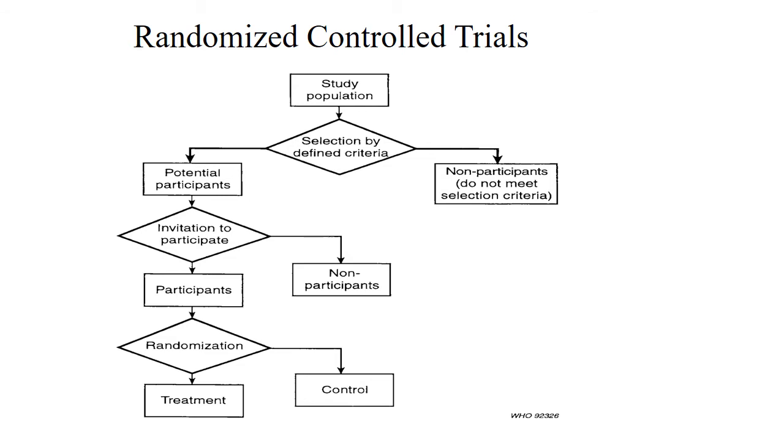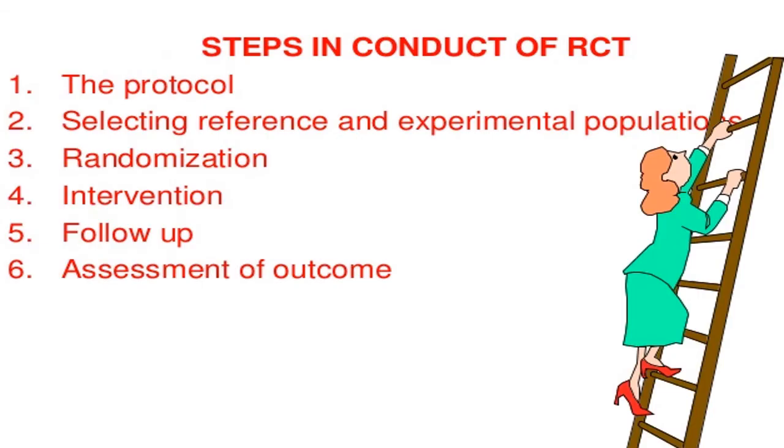Out of those who are recruited, they are examined whether they are fit to be included in the study, or whether they fit the criteria of the researcher or not. And after that, they are randomly divided into treatment and control group. These are the steps in conduction of RCT.